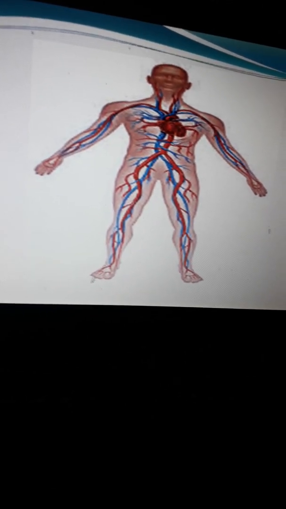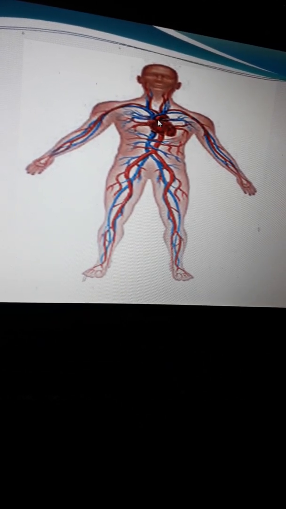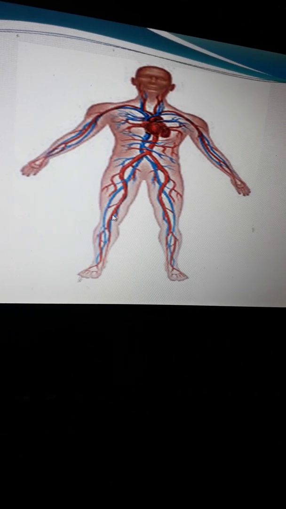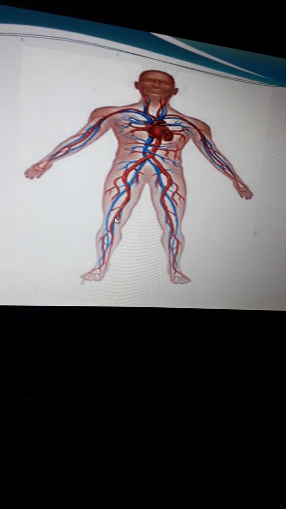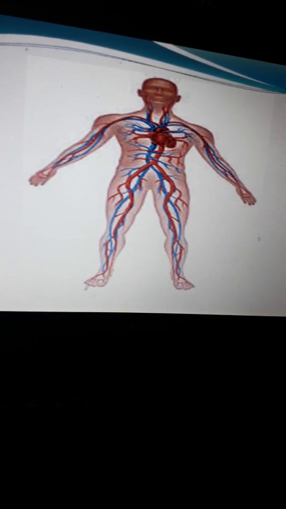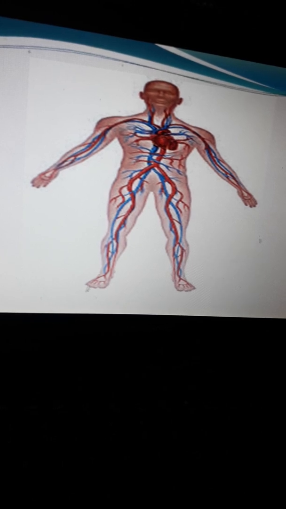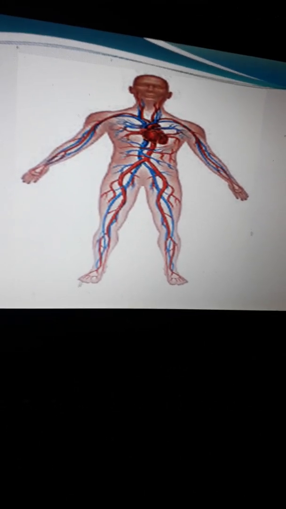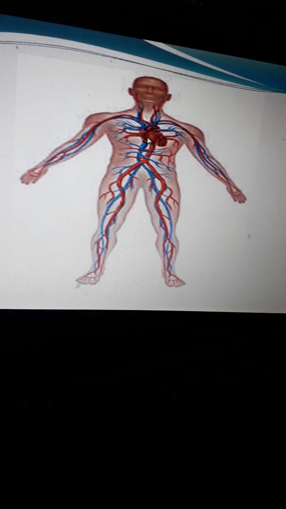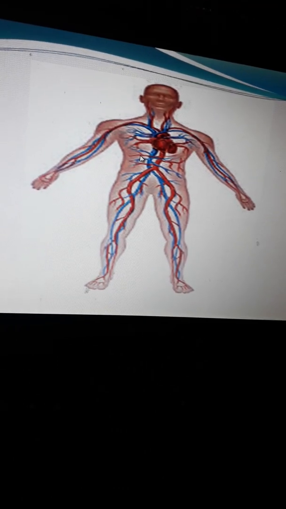Now when the heart pumps pure blood, it is carried into different parts of the body through arteries. Veins carry blood that is rich in carbon dioxide and needs to be purified back to the heart. And from the heart, your impure blood is taken into the lungs for purification.